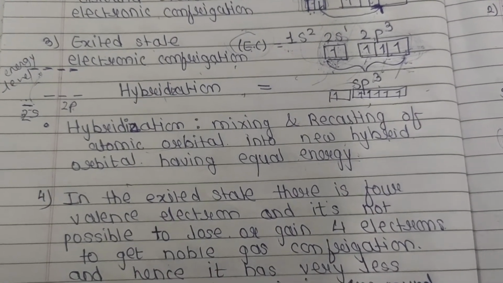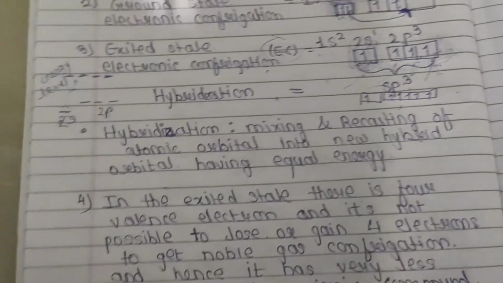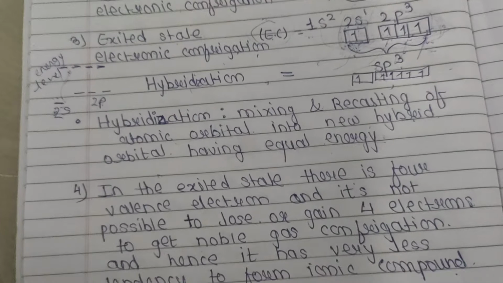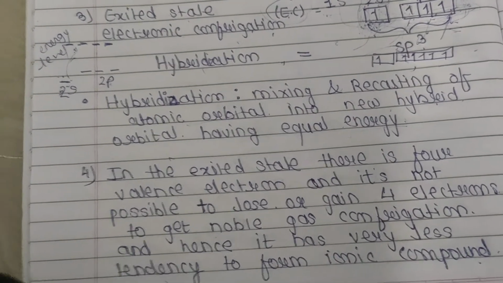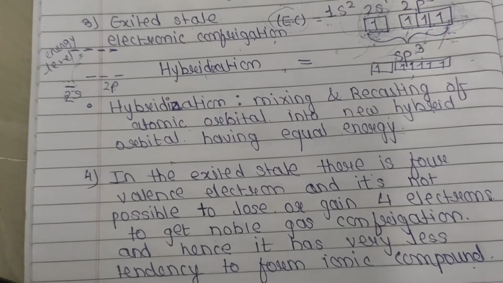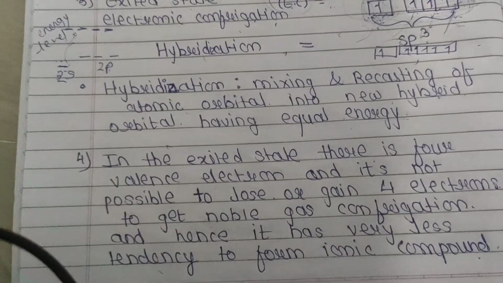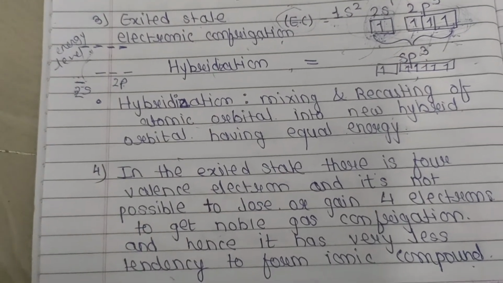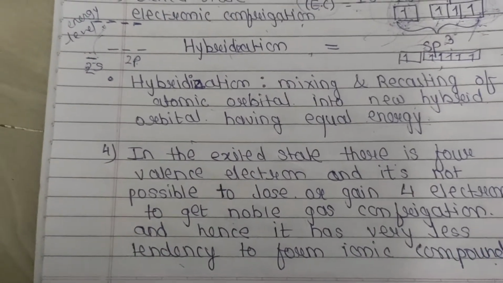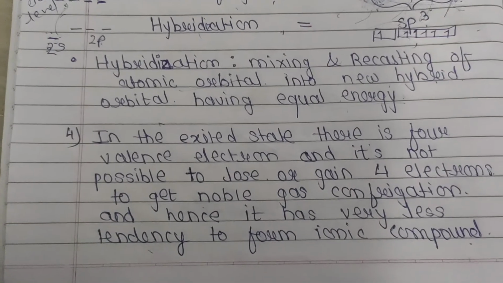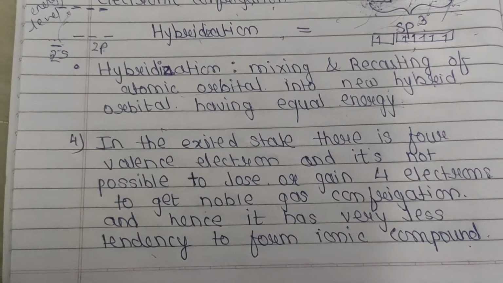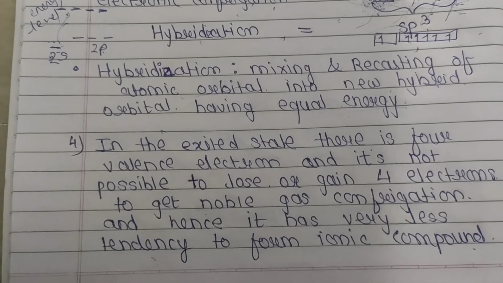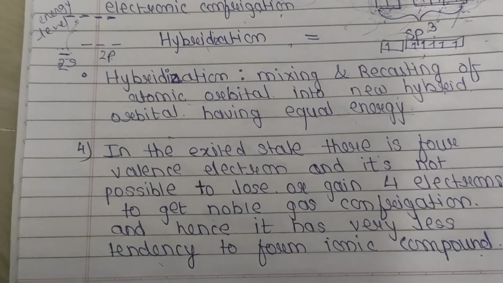Every atom wants to get a noble gas configuration to become more stable, but carbon is not able to lose or gain electrons to get a noble gas electronic configuration. So it has very little tendency to form an ionic bond. An ionic bond is formed by gaining or losing electrons, but carbon is not able to lose or gain electrons, and hence it has little tendency to form an ionic bond.